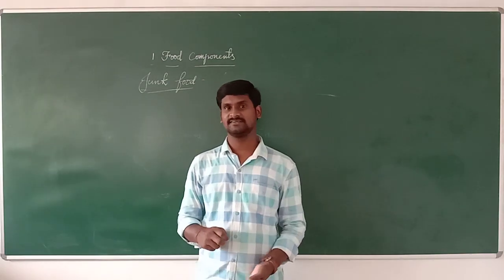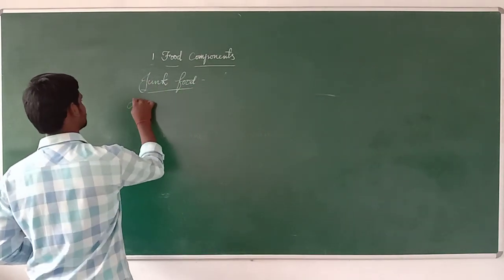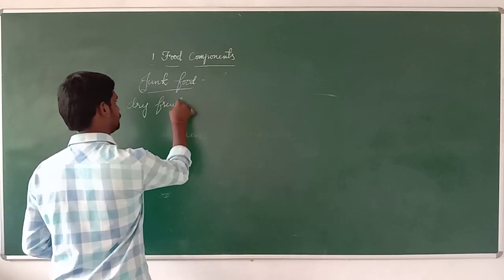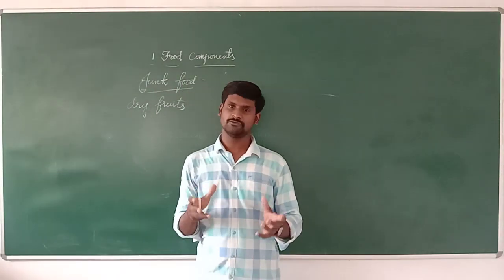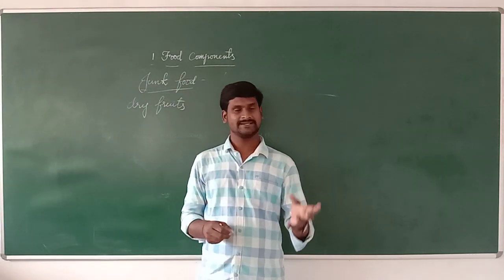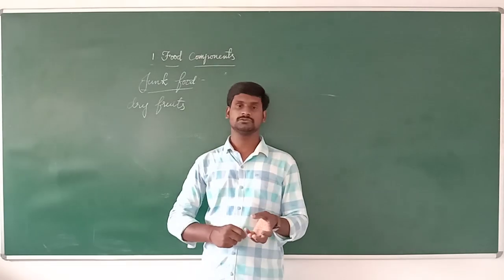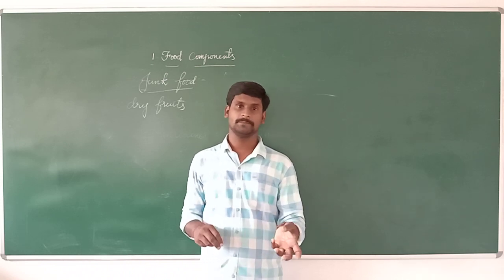So instead of this type of food, we should better take dry fruits. That means many dry fruits, like kismis, dry grapes, cashew, raisins, and also almond, pista.